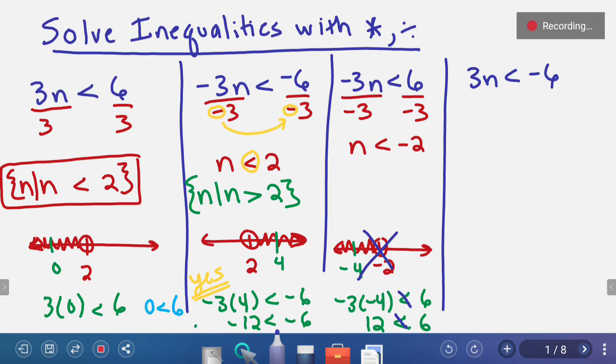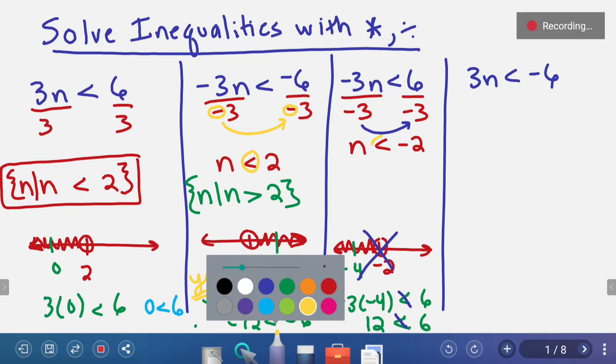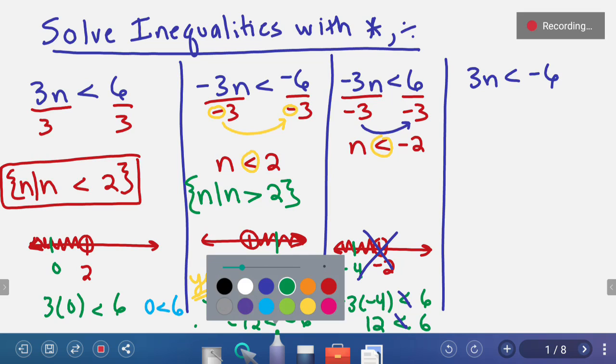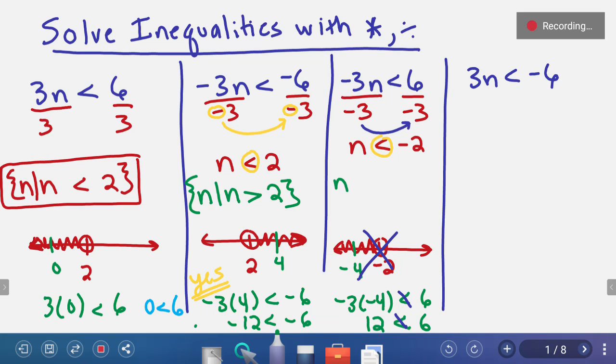Well, why is it wrong? It's wrong because we divided both sides by a negative. So that command to change direction, change sides of our teeter-totter, change sides of our inequality. So we have to change the sign of our inequality to follow the command to change that's in the negative 3. We have n is true when n is greater than negative 2.